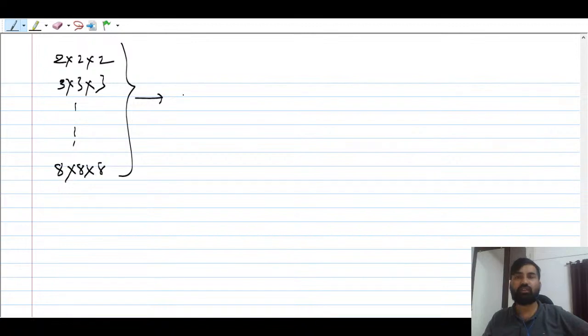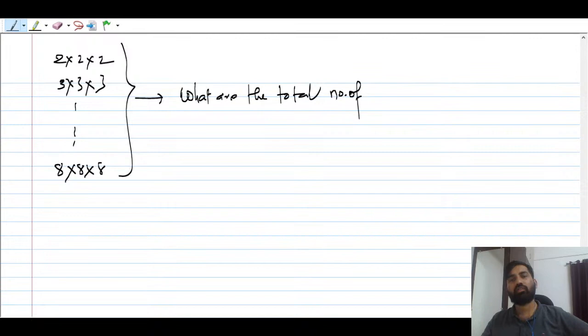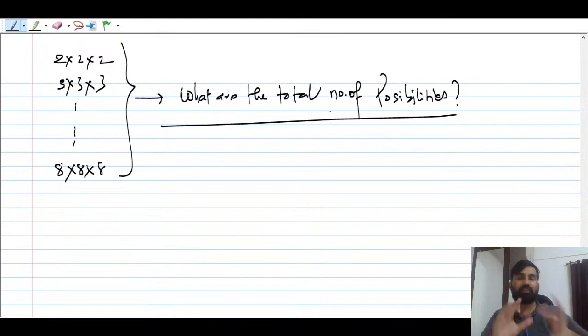What is the total number of possibilities? How many ways are there that you can get similar patterns, where all colors should be the same on the same face?